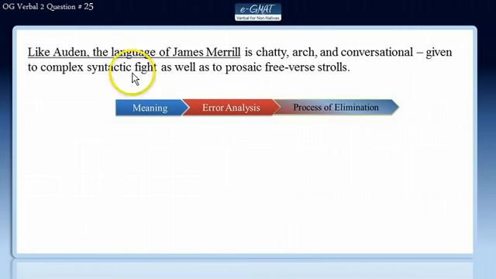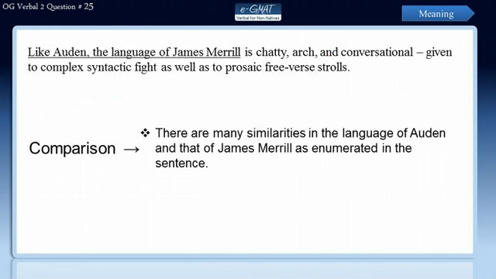So let's begin. Like Auden, the language of James Merrill is chatty, arch and conversational, given to complex syntactic flight as well as to prosaic free verse strolls. Now this sentence presents a comparison. There are many similarities in the language of Auden and that of James Merrill as enumerated in the sentence.